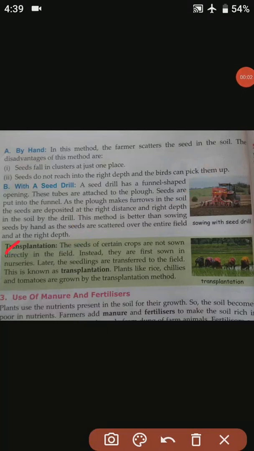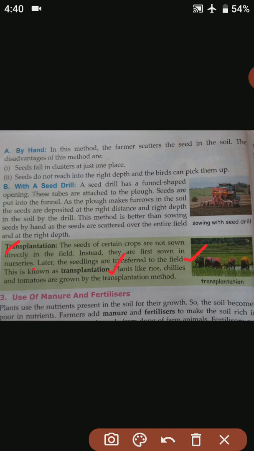Transplantation. So students, the seeds of certain crops are not sown directly in the field. Instead, they are first sown in a different area which is known as a nursery. Later, the seedlings are transferred to the field. So students, after they are grown in nurseries, they are then plucked and transferred into the field. This process is known as transplantation.